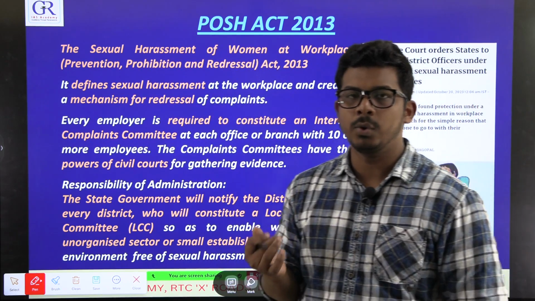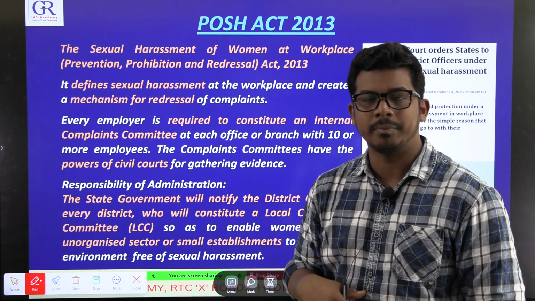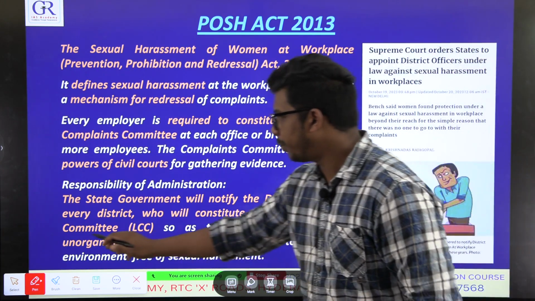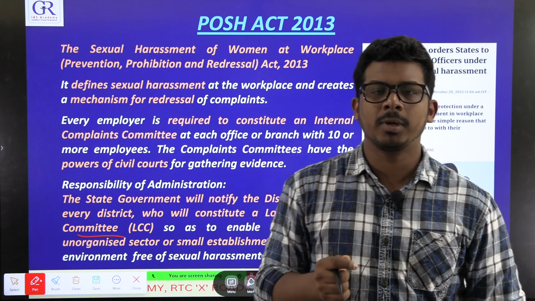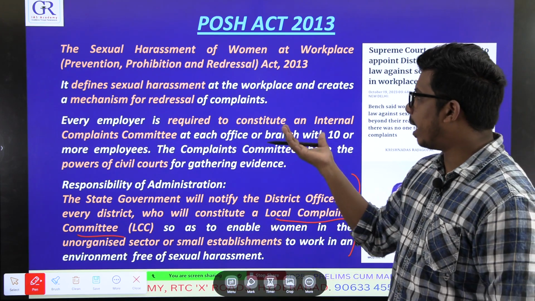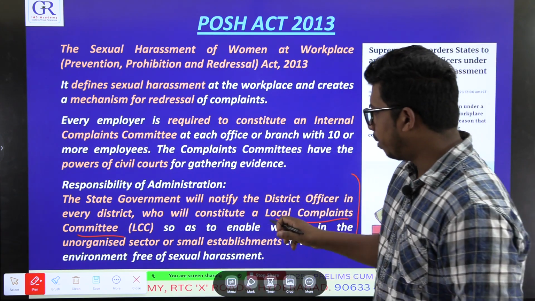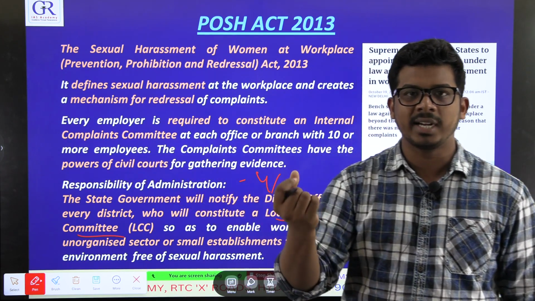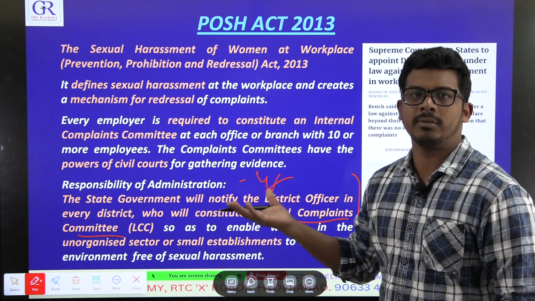Next one, what about these people who are outside of the organized sector? Or all the companies who are having less than 10 number of employees. So for all these companies, there would be something called local complaints committee. Because these are big companies, Infosys campus in Hyderabad or Delhi will have at least 1,000 to 2,000 employees. With such a huge number of employees, you can have a proper grievance redressal mechanism within the company because of the sheer size. But a factory having just 4 members, let's say a BD factory will have 4 members, it is in the unorganized sector. So they cannot afford to have such kind of mechanism.